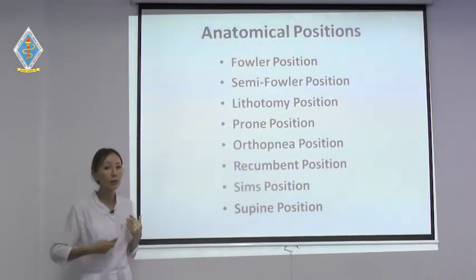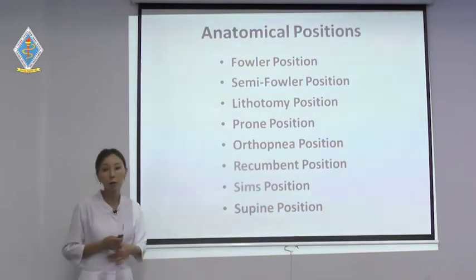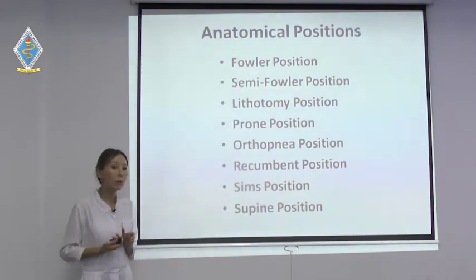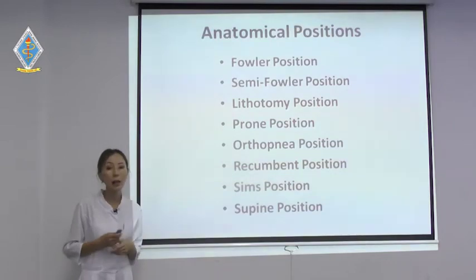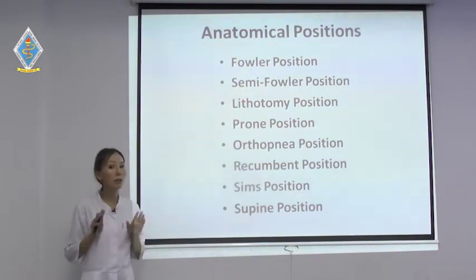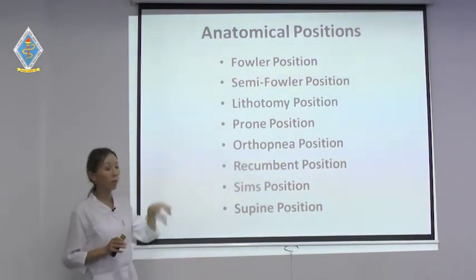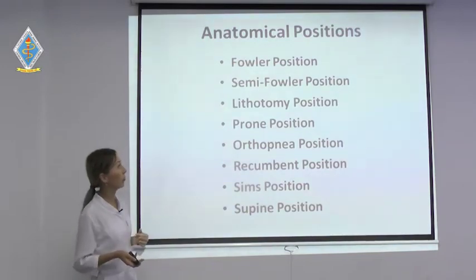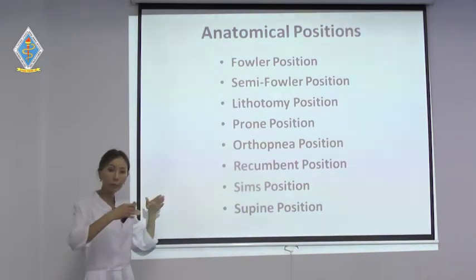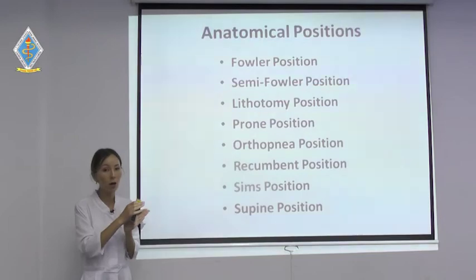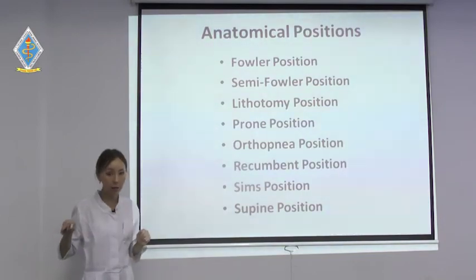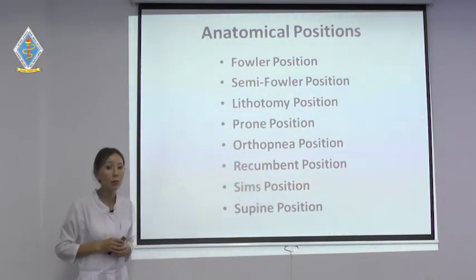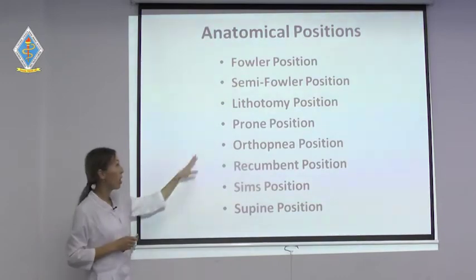You usually see this position in hospitals. Your patient can be in Fowler's position, or sometimes in semi-Fowler. The prefix semi means half, so it means half Fowler's position. Here only the head part is elevated, the knees are not elevated. So it's the semi-Fowler's position.